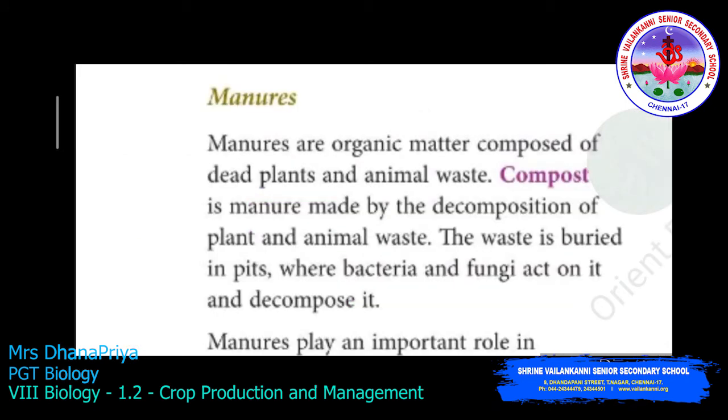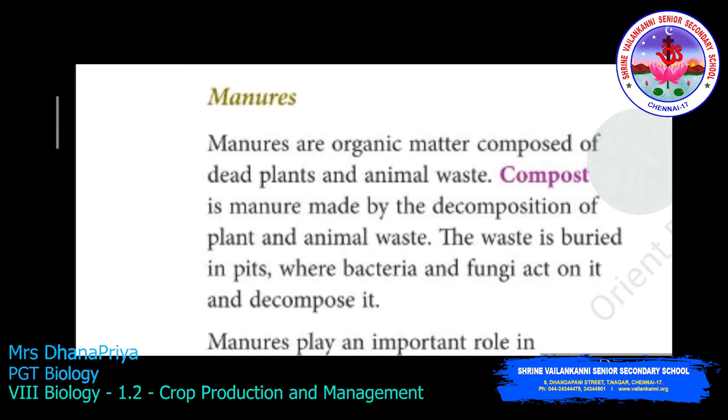Manures are organic matter composed of dead plants and animal waste. Compost is manure made by the decomposition of plant and animal waste. The waste is buried in a pit where bacteria and fungi act on it and decompose it. It means manure is an organic waste composed of dead plants and animal waste.